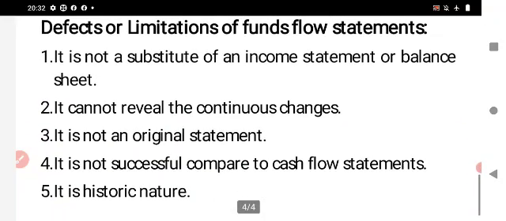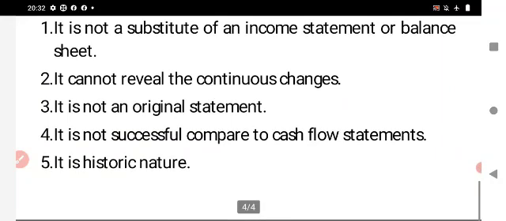The second drawback is that the fund flow statement cannot reveal continuous changes. Suppose we run a business, we need some modifications in the business. In this regard, the fund flow statement cannot reveal the continuous changes in the business enterprise. The third drawback is that the fund flow statement is not an original statement. So it is not a true statement for the business enterprise. From the fund flow statement, we cannot judge the financial position of the business enterprise.